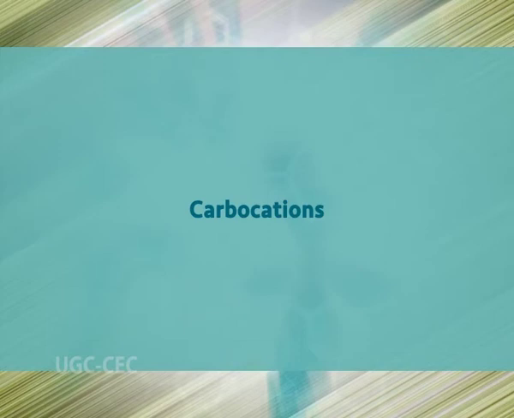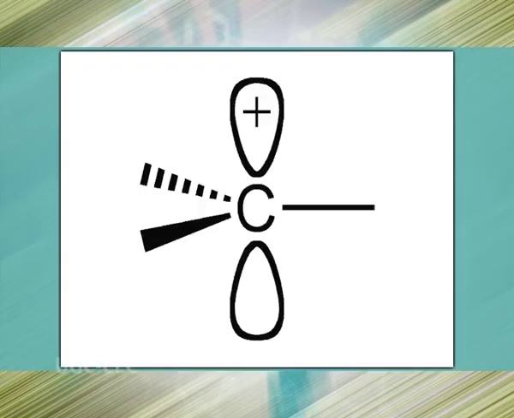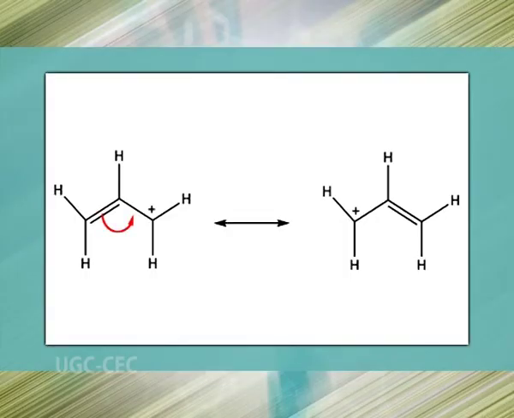Now let's talk about carbocations. A carbocation is a molecule in which a carbon atom bears 3 bonds and a positive charge. Carbocations are generally unstable because they do not have 8 electrons to satisfy the octet rule. The stability of carbocations is dependent on a few factors. The first factor to look at when deciding the stability of a carbocation is resonance. Resonance is a stabilizing feature of carbocations because it delocalizes the positive charge and creates additional bonding between adjacent atoms. Decreasing the electron deficiency increases the stability.